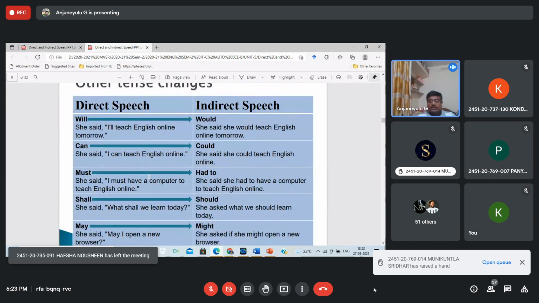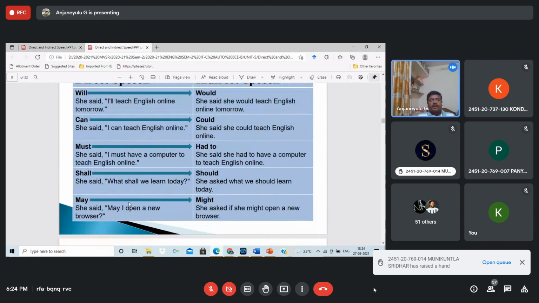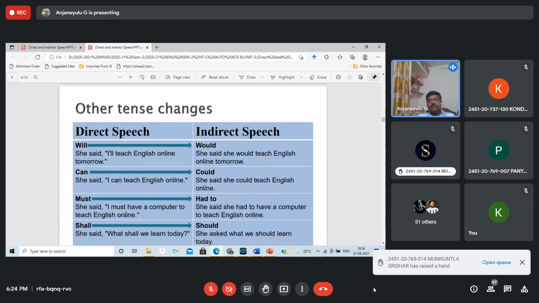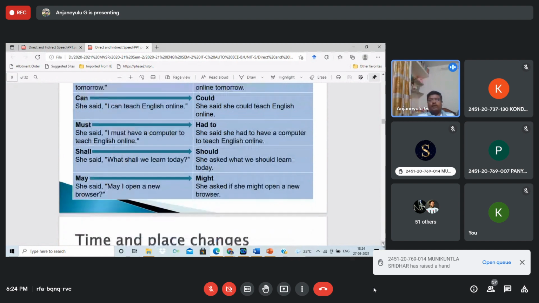These all have some structure, but sometimes, based on the situation and the content, you try to use different verbs. Sometimes it's not only "told." You can say "she said" also. Not only "said," even "she told that" or "she told him that" also. This is about auxiliary verbs and other tenses in indirect speech.